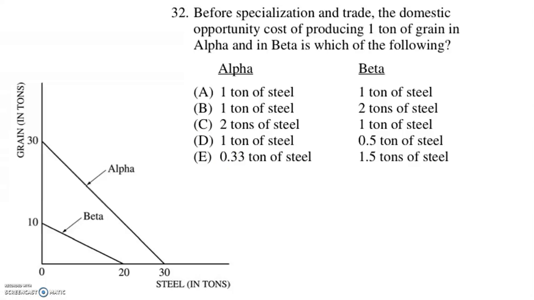So then I have to look at beta. Every time they make 10 tons of grain, they could have been making 20 tons of steel. So what I'm looking for here is an answer that's going to tell me that they're going to give, wrong direction, B, 1 ton of steel, and beta is going to give 2 tons of steel. So sometimes you have to do a little bit of manipulation. You're going to have to draw out some graphs. You're going to have to look at what's going on. But hopefully you can figure these out.